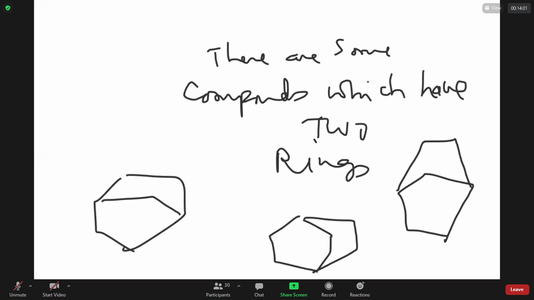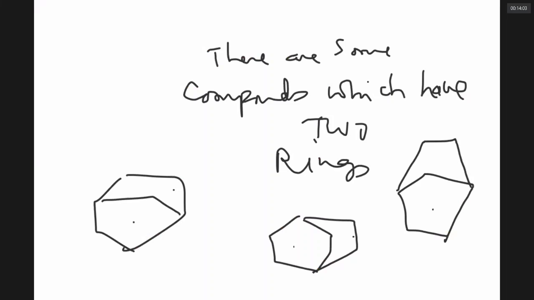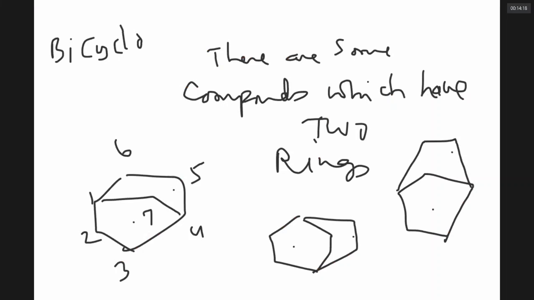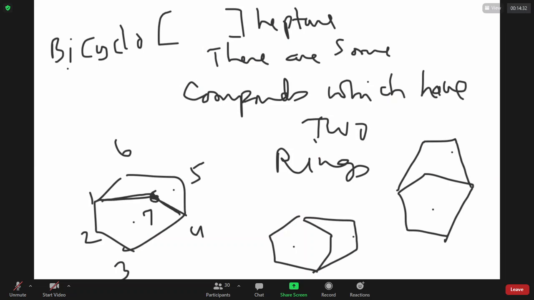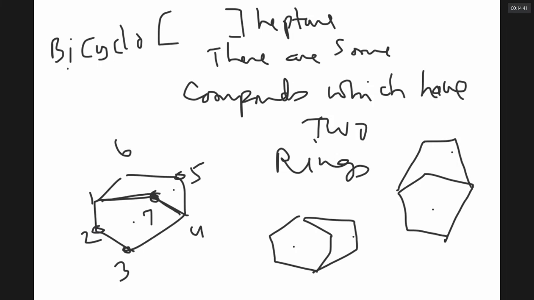Now, these compounds which have two rings are called bicyclo compounds. To name a bicyclo compound, first I will count the number of carbons. If it has 7 carbons, I call it bicycloheptane. In this bicycloheptane, which I am writing now, I am putting a bracket in between bicyclo and heptane, and I want to see the bridge that has the lowest number of carbons, say 2. That I take as the bridge. To the bridge, one side there are 2 carbons, the other side there is 1 carbon. Within the bridge there is 1 carbon.